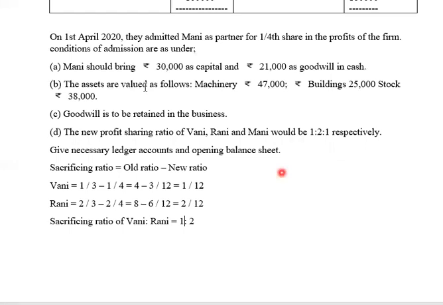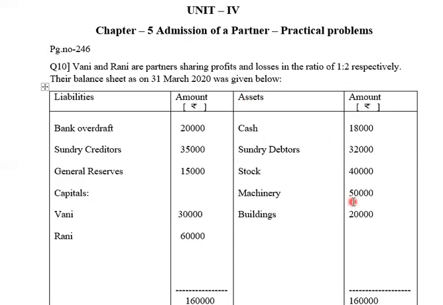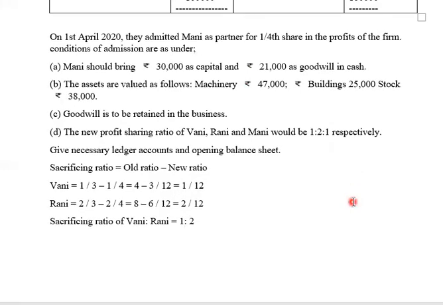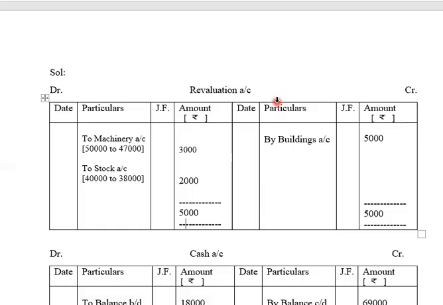So the adjustments are given for the assets, revalued as machinery 47,000. ऊपर चेक करिए machinery कितना है? 50,000 है. 50,000 की चीज को 47,000 करना है. So the value of asset is being decreased. So it will be recorded on debit side as to machinery account. 50,000 से 47,000 हो रहा, 3,000 कम हो रहे.